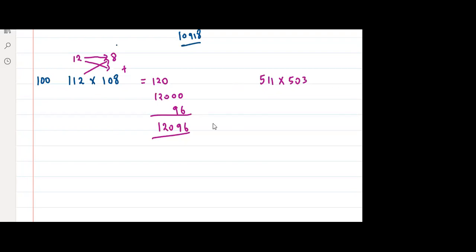Very good, very good. See how smart you guys are. 500, very good, 500. And both numbers are more than or less than? Sir, it is more than. So here it is 11 more and it is 3 more. So 11 plus 503 will become 514. Can we take 100 as reference? Yes, you can take 100. No issue in that. But again, calculation becomes a bit difficult. 514. Okay.